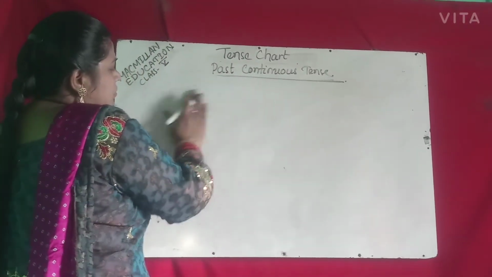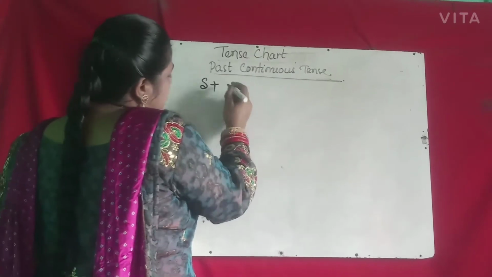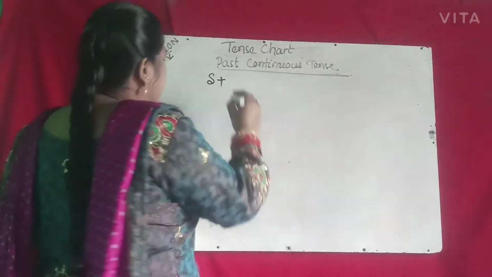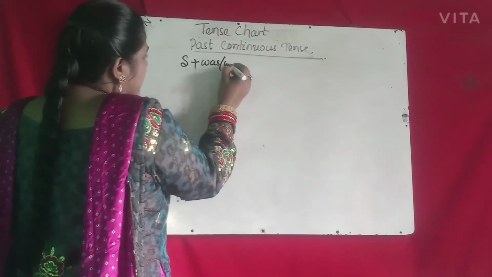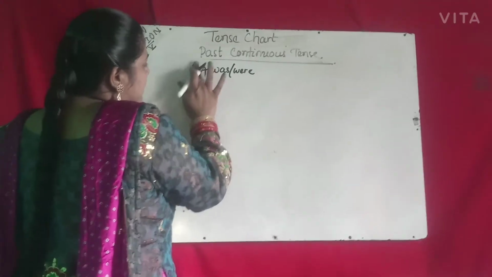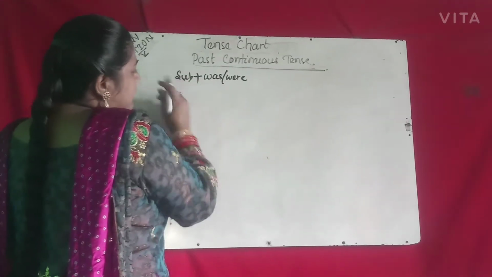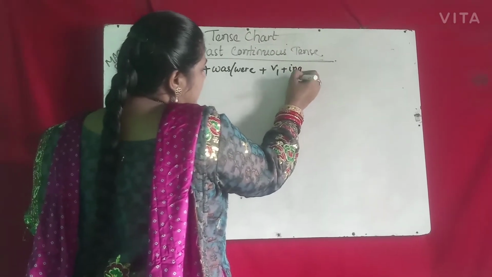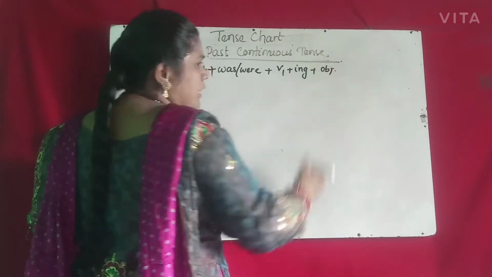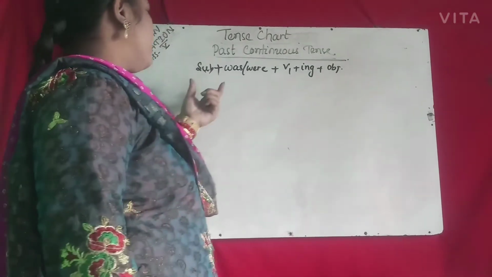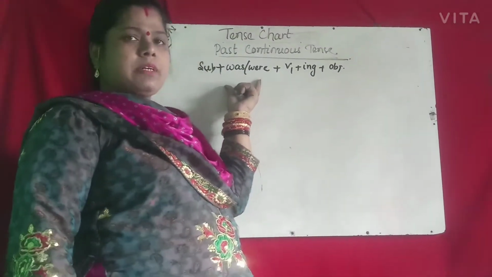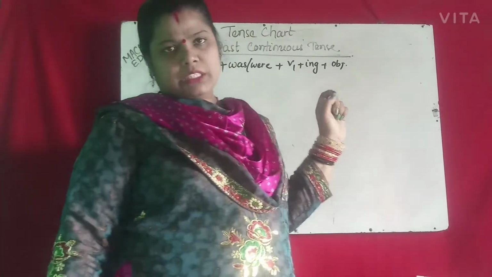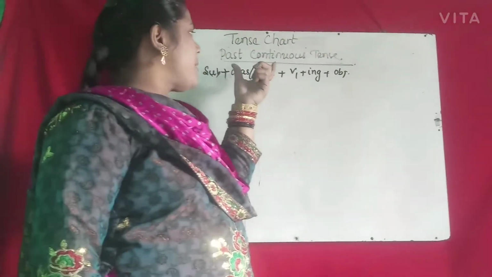The past continuous formula is subject plus the past form of the be verb, that is was and were, plus V1 plus ing plus object. So this formula is used while writing the past continuous tense.